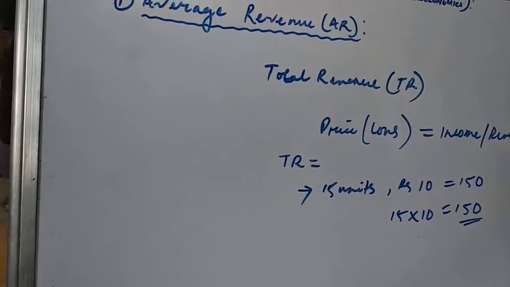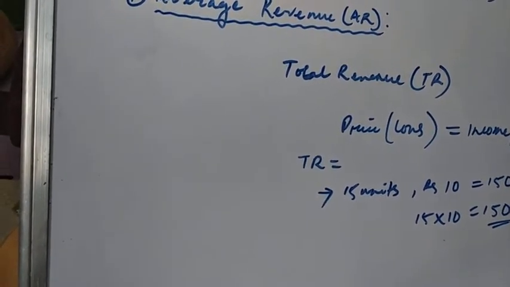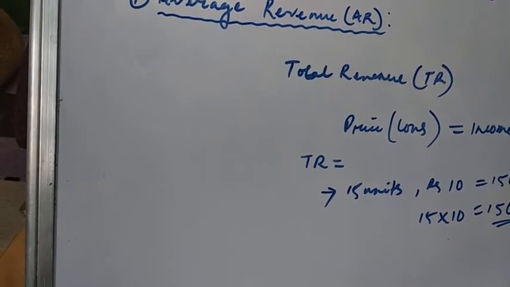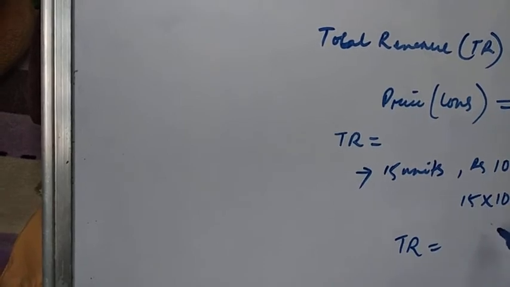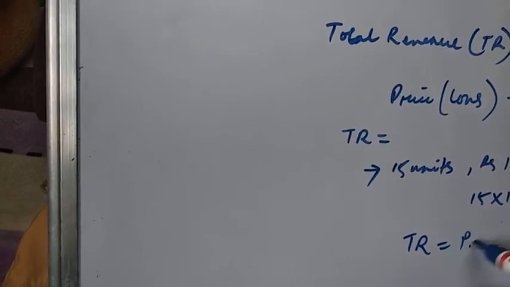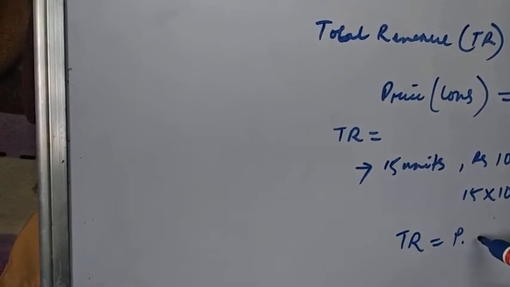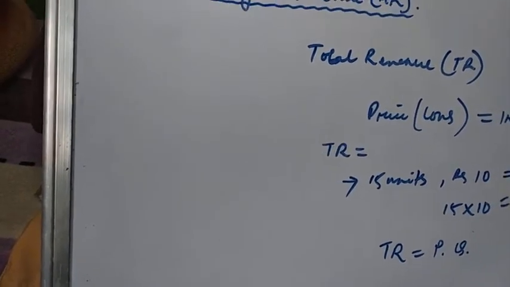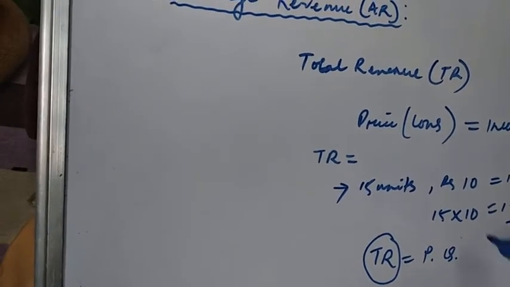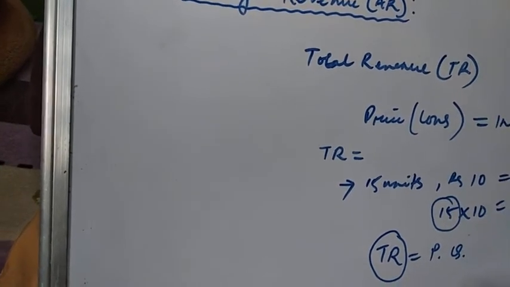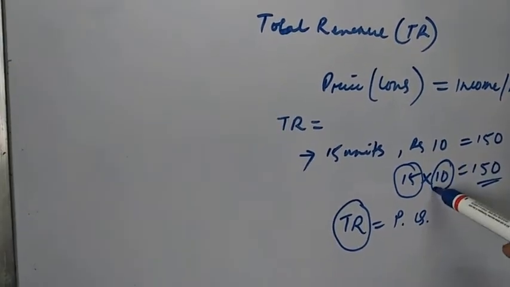So the total revenue is equal to the price multiplied by the quantity of output. 15 is the number of units sold and rupees 10 is the price.